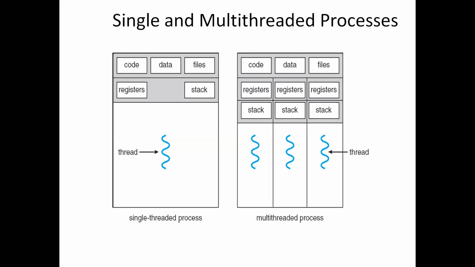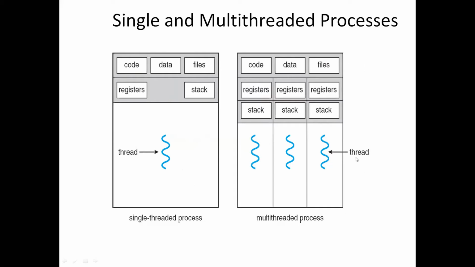Every thread will have its own registers and stack, and it will share some resources provided by the operating system, like code, data, and files. These resources will be used to perform the task. This is a single threaded process, whereas here you can see the multi-threaded process.